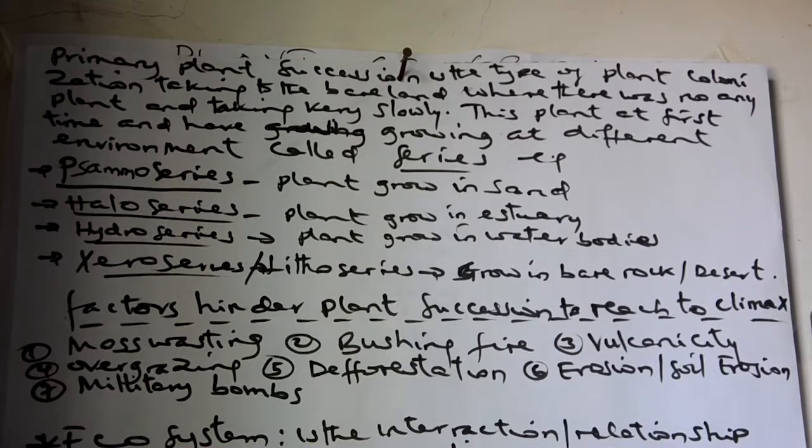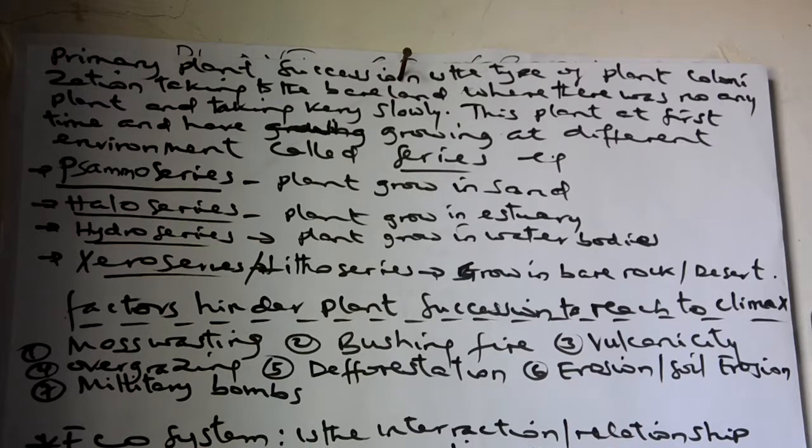Secondary succession is the colonization of plants in an area which has already been occupied, but the vegetation has been interfered with by external factors. For instance, fire, volcanic eruption, or other natural influences.